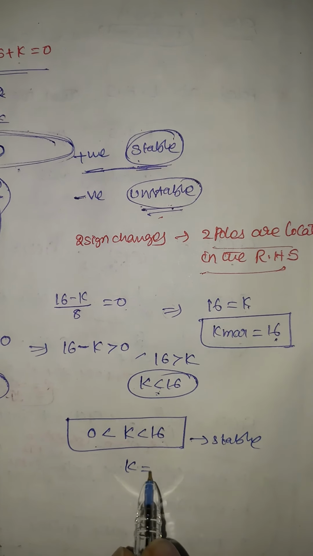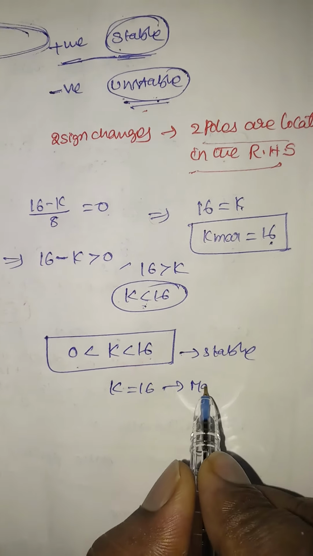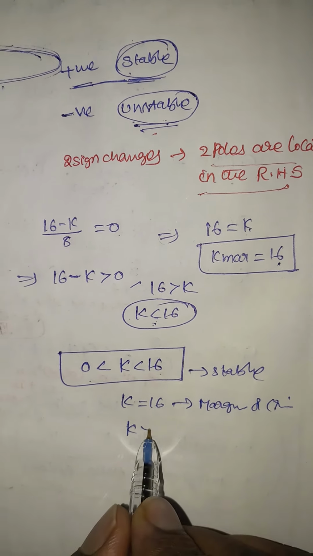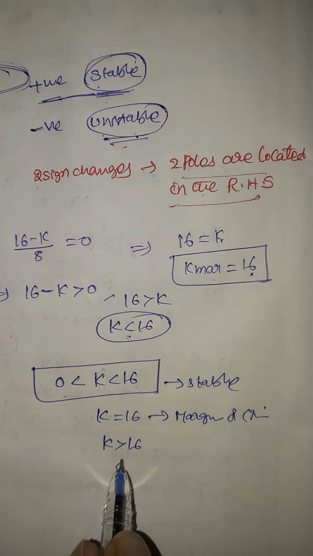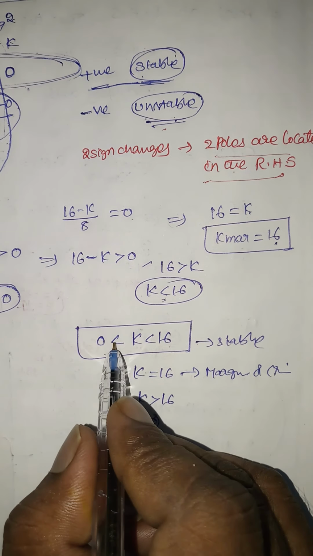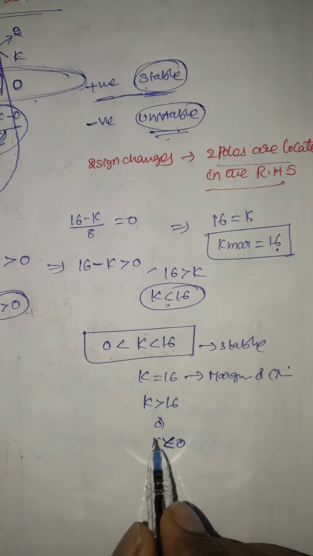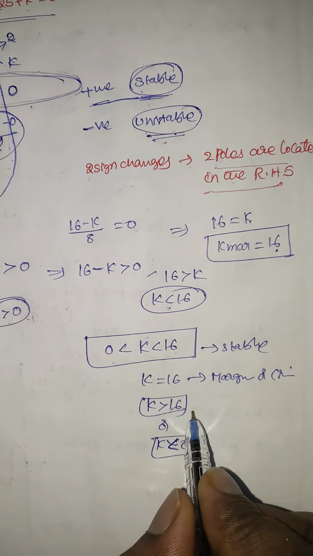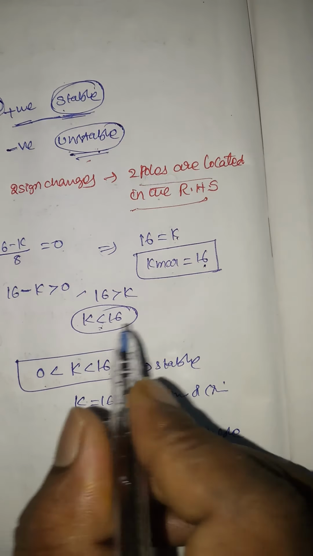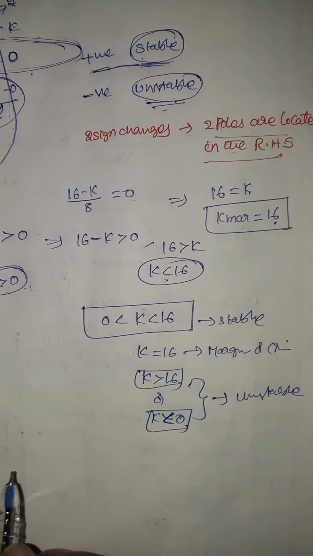And if k is equal to 16, then the system is said to be marginally stable or critically stable. If k is greater than 16 or k less than 0, then the systems are said to be unstable. So this is called conditionally stable systems.